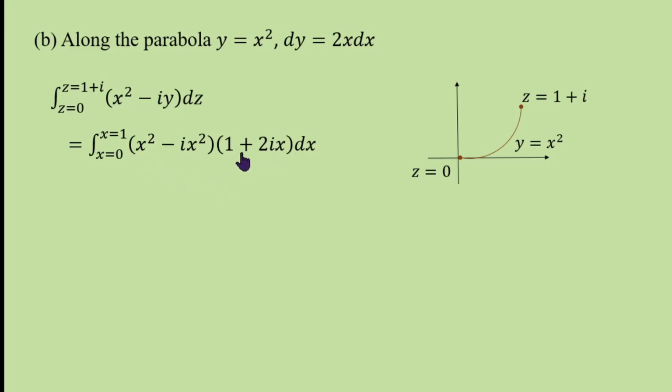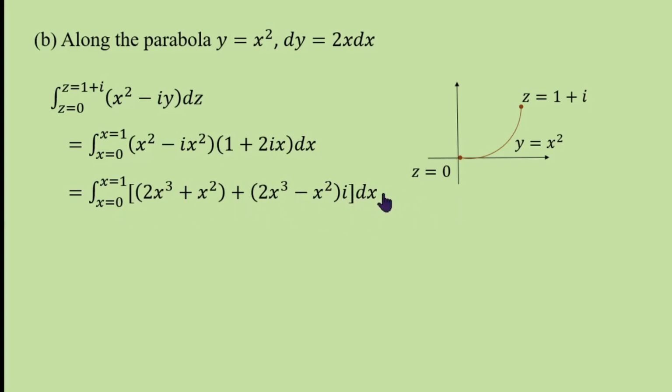Now x square into 1, minus ix square into 2ix, so it becomes 2, i square is minus 1, minus minus is plus 1, so 2x cube plus x square is the real part. The imaginary part is x square into 2ix, that is 2x cube, minus x square into 1, that is minus x square, into i.